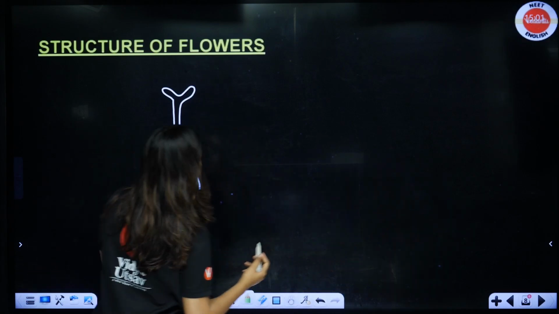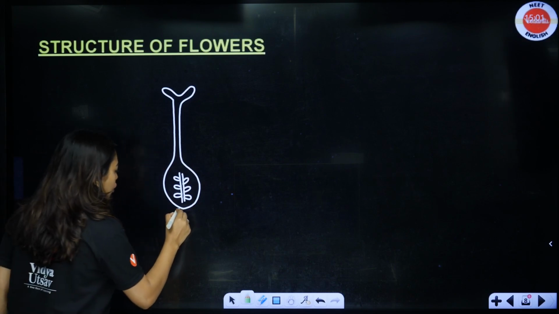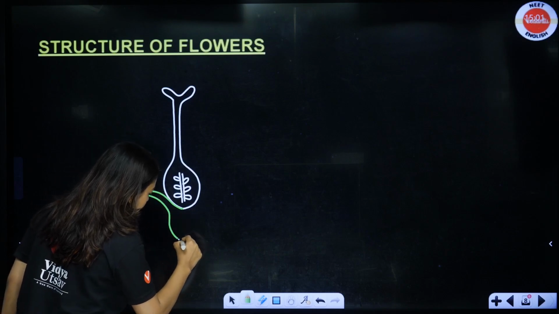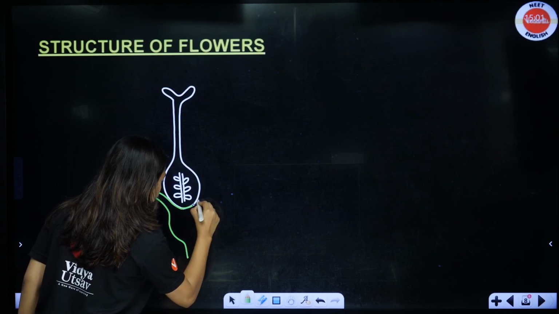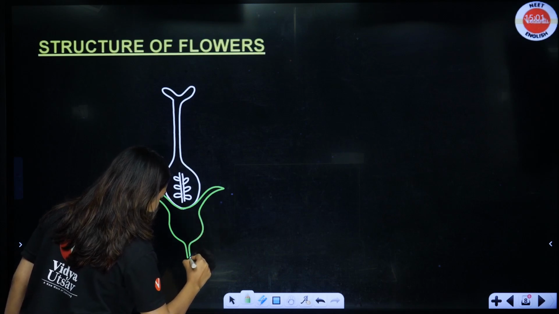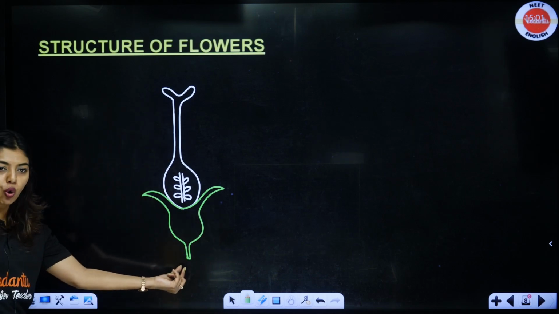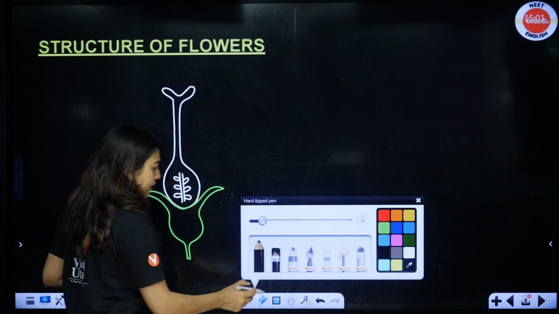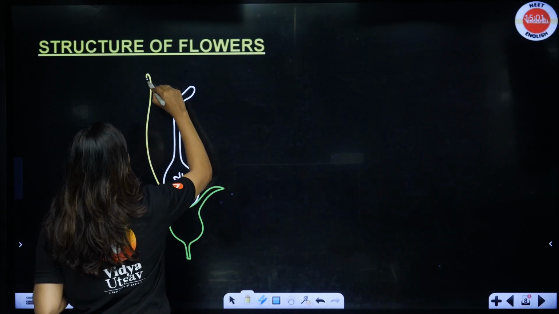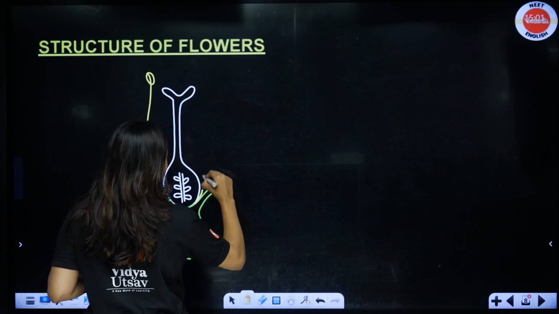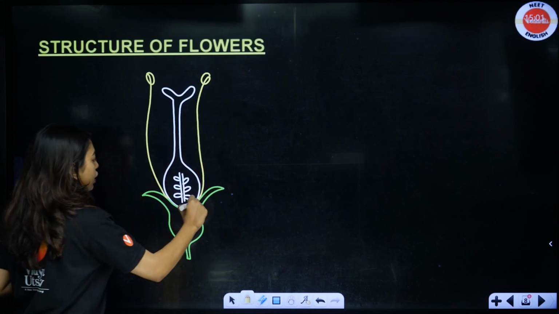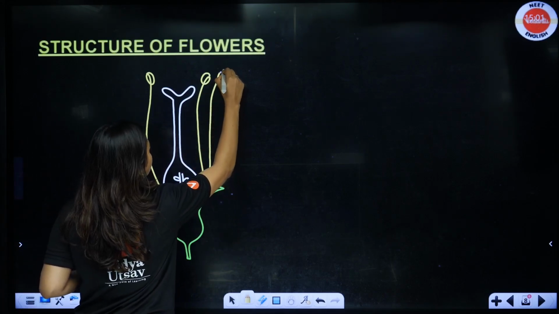So, here students, look, stigma, style, ovary I have drawn. Now, here I am going to draw sepal and then a small swollen portion. Same thing continues here, like this and like this, okay? This is the portion that you hold and this is the portion where the swollen parts are seen. Now, to this I have to draw some beautiful long anthers, like this, because they are bilobed. You can draw more than one or two, students.